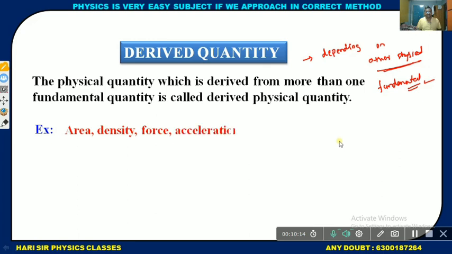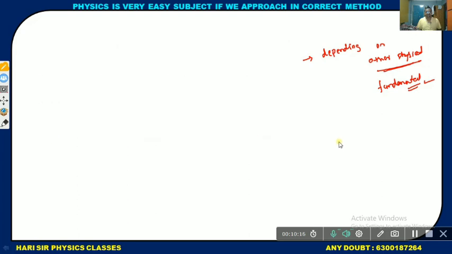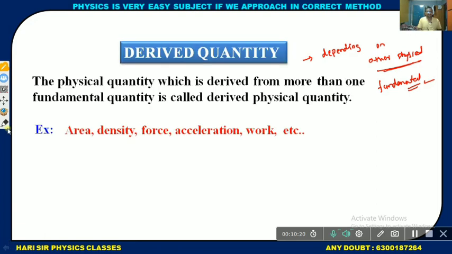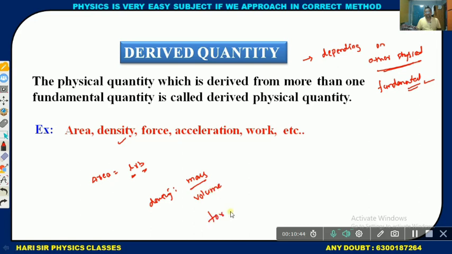Examples: area, density, force, acceleration, work, etc. Why? Because I have to give one best example. Area equals length into breadth. Length is nothing but length, breadth is nothing but breadth. Density equals mass by volume. Next one, force.